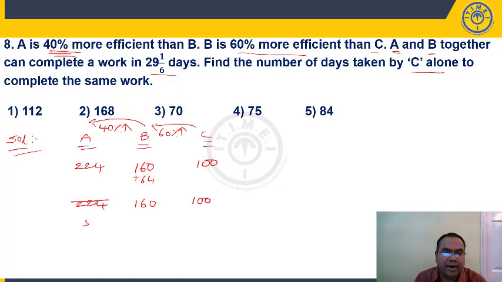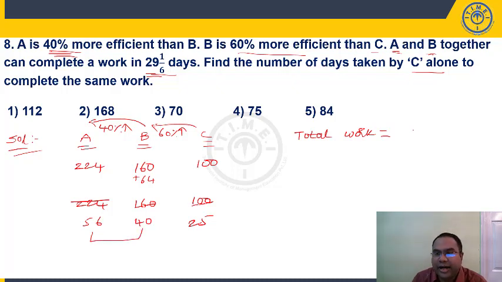Now 4 is common here, so I am removing that common factor: 56, 40, 25. So these are the efficiencies of A, B and C. A and B working together can complete the work in 29 1/6 days. So A and B together in one day can do 96 units. They are completing the total work in 29 1/6 days.